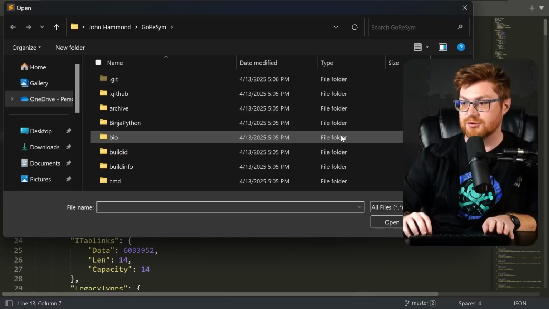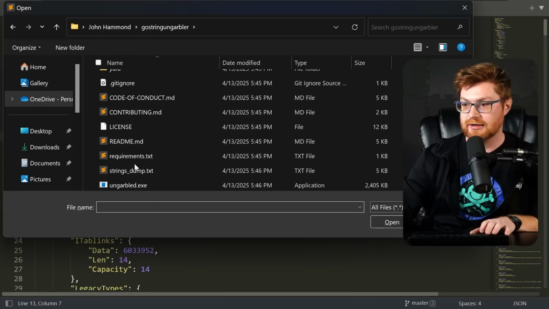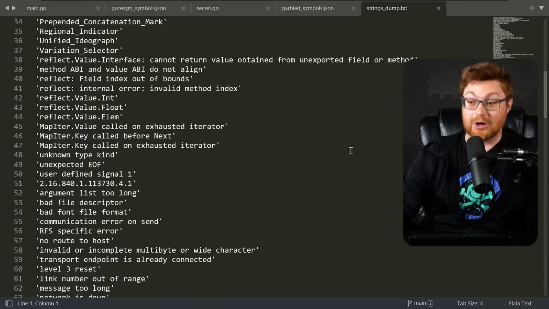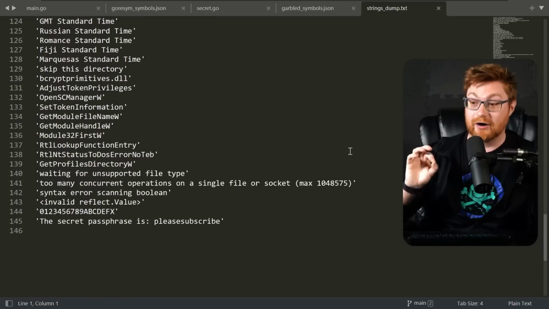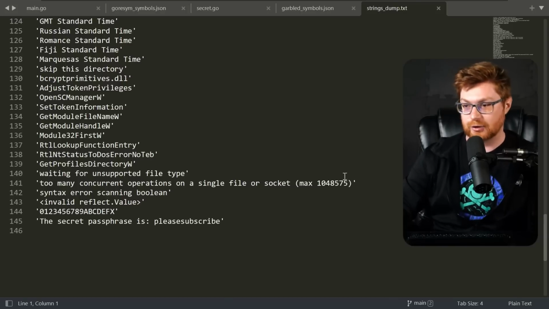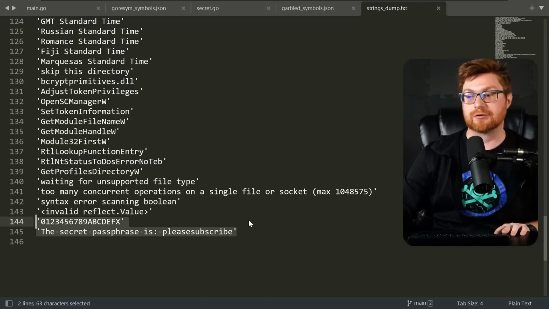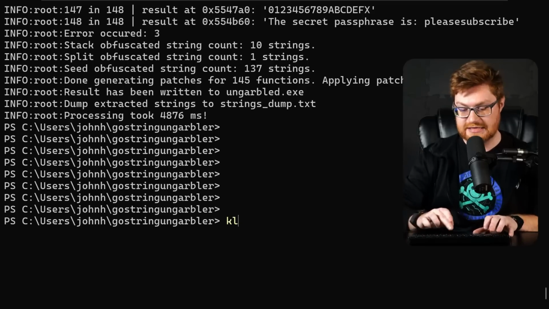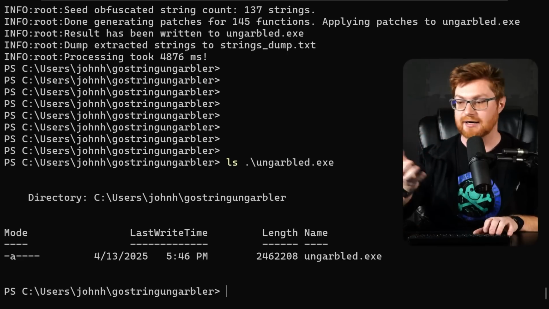Back in Sublime Text, let's go take a look. If we move up the directory, let's go to our GoString Ungarbler folder. Let's take a look at our strings dump. But this is just Golang strings. I don't really know what more you want to see. Of course, though, this is where maybe there's some sensitive malware configs, maybe some API tokens, Telegram bot little things, whatever, command and control data, or secret info that Garble has tried to tuck away. And now if we have what is the ungarbled binary, why not open that in Binary Ninja, IDA, Ghidra, etc.